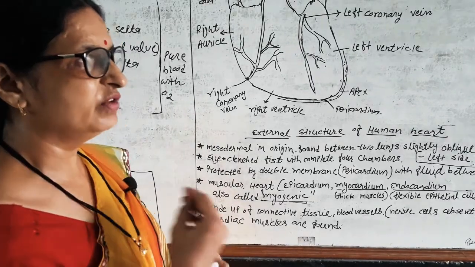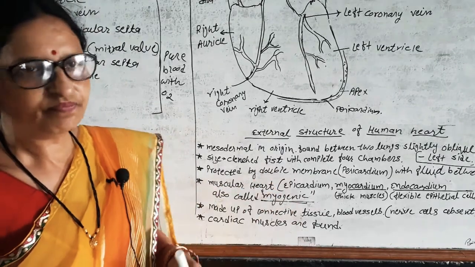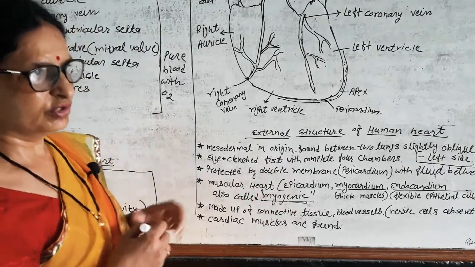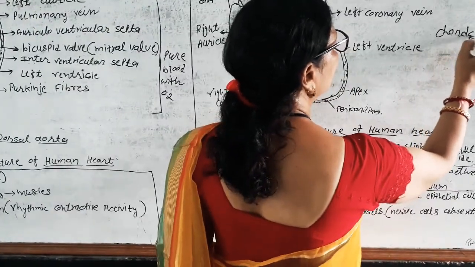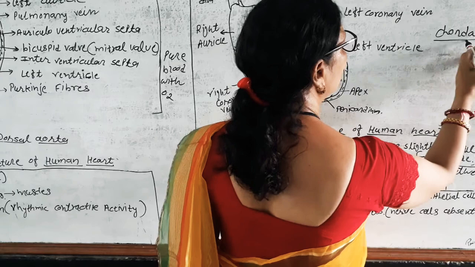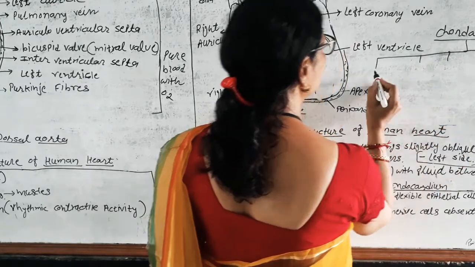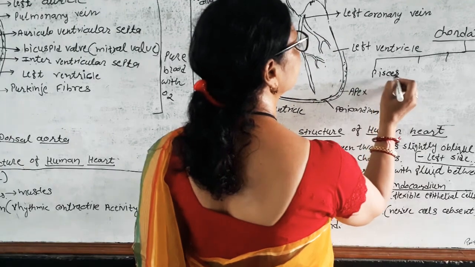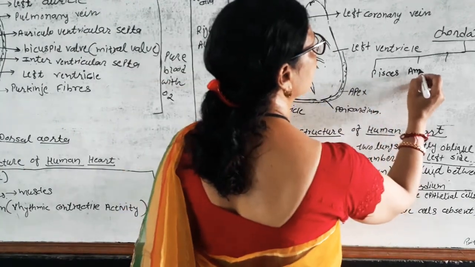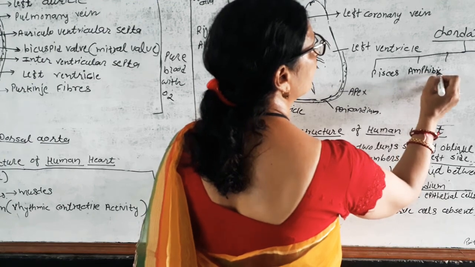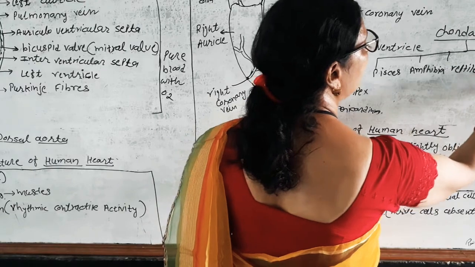When we see the evolution, starting from non-vertebrata to vertebrata, in chordata, we know that chordata are further divided into 5 classes: pisces, amphibia, reptilia, aves and mammals.